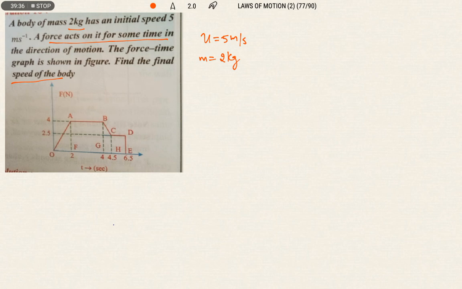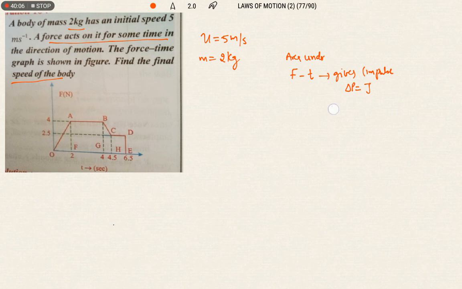They are asking for the final speed. The area under the force-time graph gives the information about change in momentum, or impulse. If we calculate the area, we can find the impulse.